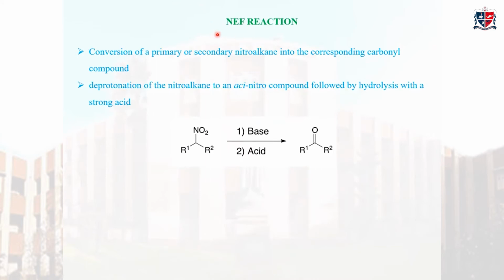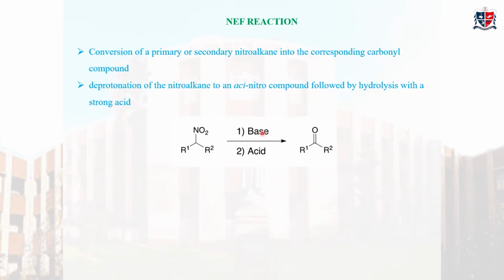Now we move to another important reaction. It is called the Nef reaction. It is nothing but the conversion of a primary or secondary nitroalkane, that means a nitroalkane containing at least one alpha hydrogen atom, to the corresponding carbonyl compound. See the example here. This is a secondary nitroalkane. First on treatment with base, then followed by treatment with acid, you get a carbonyl compound. The nitro compound is converted to the corresponding carbonyl compound. This reaction is known as the Nef reaction.